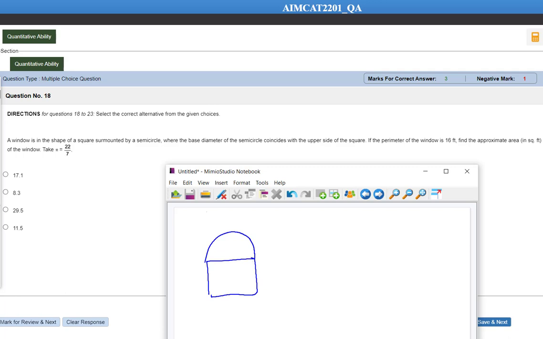If I take this as the radius, then this will be 2r, this will be 2r, this will be 2r, and this will be 2 pi r divided by 2, that is pi r. So the perimeter is going to be 2r plus 2r plus 2r, that is 6r plus pi r, and that is equal to 16.